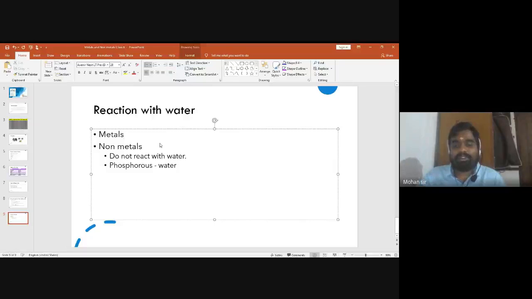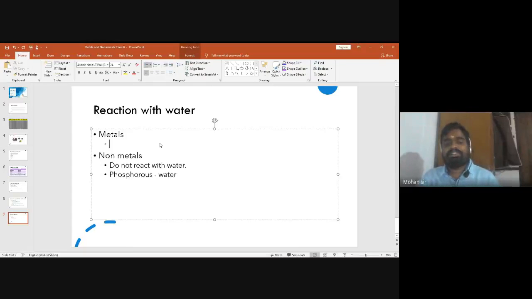Now, coming back to metals. Though we always say that we should be affirmative, not negative, we always tend to learn negative things quite fast. So that is why I explained non-metals first. Now I'll explain metals. So metals will react with water. Maybe some metals react with water slowly, some metals react with water very quickly.